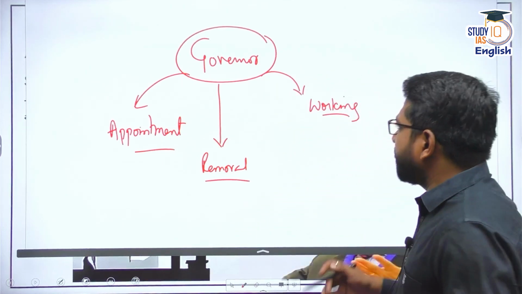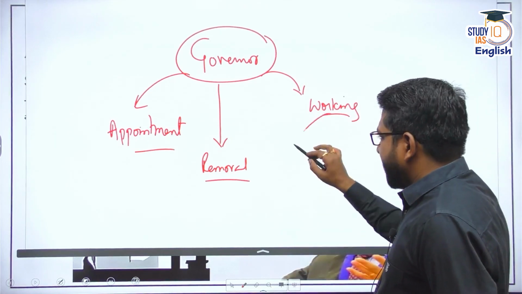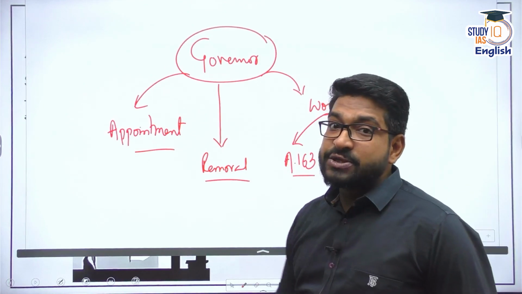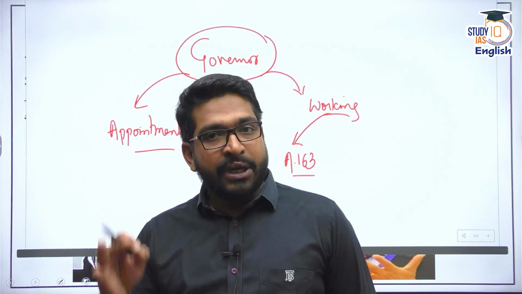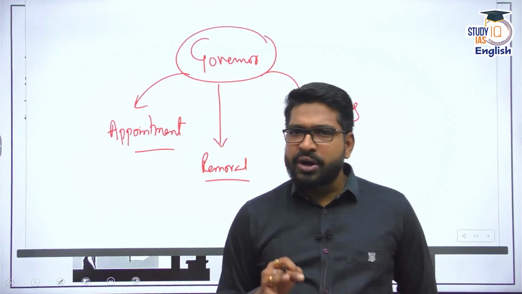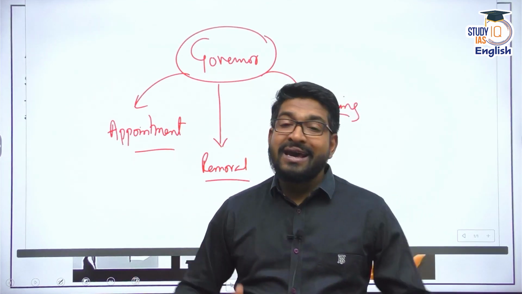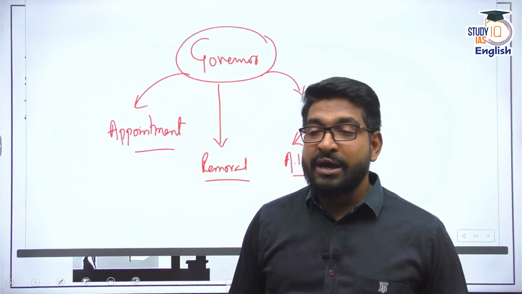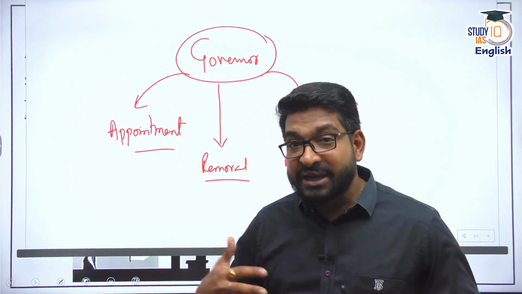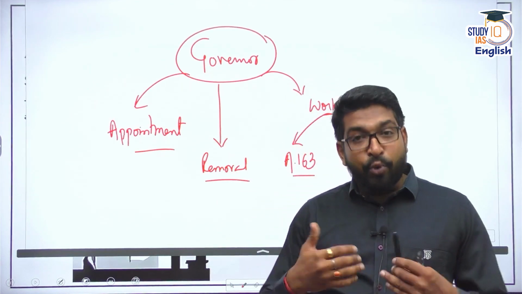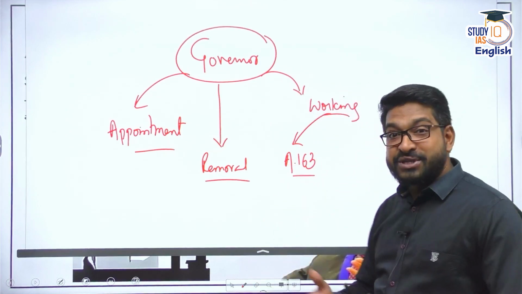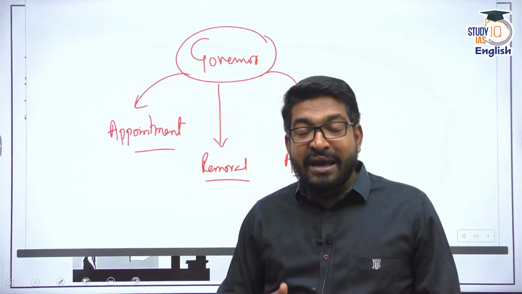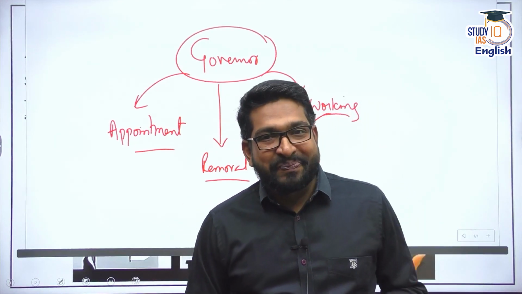Now, when you talk about the working of the governor, the first aspect connected is Article 163. This Article 163 deals with the discretionary powers of the governor. The Indian Constitution gives extraordinary discretion to the governors. That is why we say the President of India, who is the executive head at the central level, does not have heavy discretionary powers. But the governors in different states have been given more discretionary powers. In fact, under Article 163, clause 2, the decision regarding the discretion of the governor is also the power of the governor themselves. This is one of the issues.